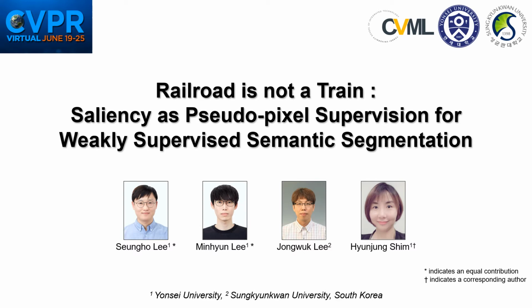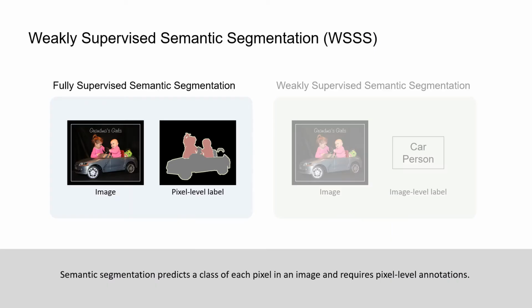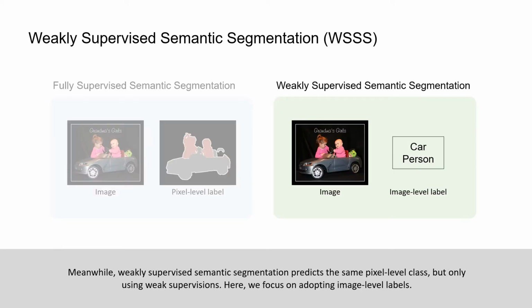Today, I want to introduce our paper, Railroad is not a train, Saliency as Pseudo-pixel Supervision for Weakly Supervised Semantic Segmentation. Semantic segmentation predicts a class of each pixel in an image and requires pixel-level annotations. Meanwhile, weakly supervised semantic segmentation predicts the same pixel-level class but only using weak supervisions. Here, we focus on adopting image-level labels.